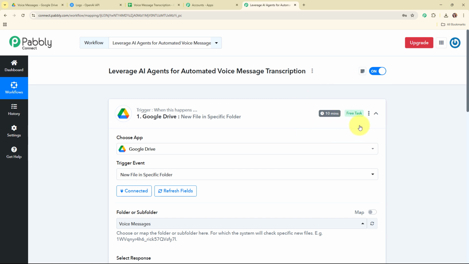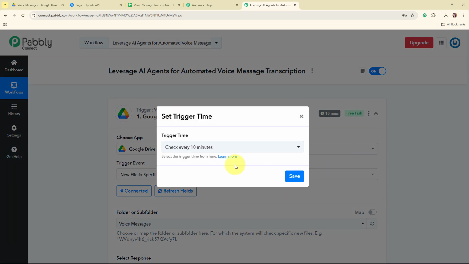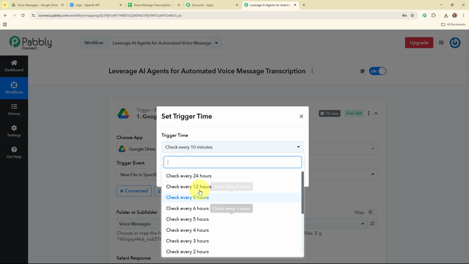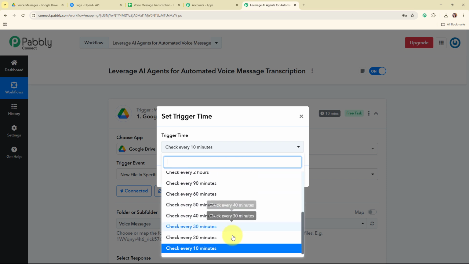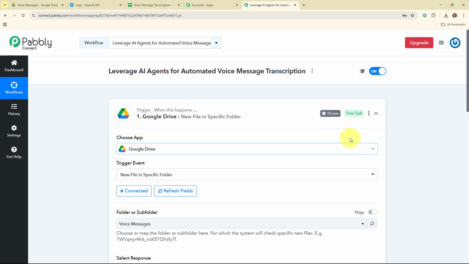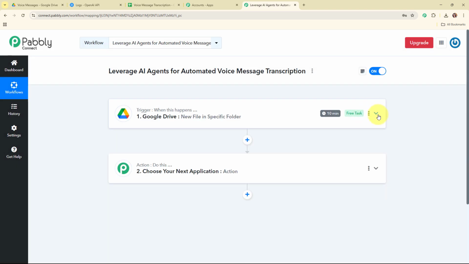And here if you wish to set this trigger time, then you need to click on these three dots, and from here you need to select set trigger time, and then a dialog box will appear in front of you. So from here you can set the trigger time. By clicking on this drop down menu, you can select the minimum trigger time as every 10 minutes and maximum as 24 hours. So I'm going to select the minimum trigger time, and then I'm going to click on save. And with this, we have successfully set up a trigger over here.